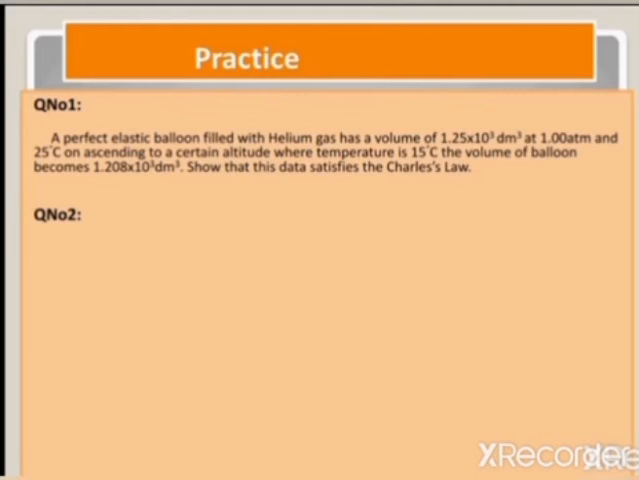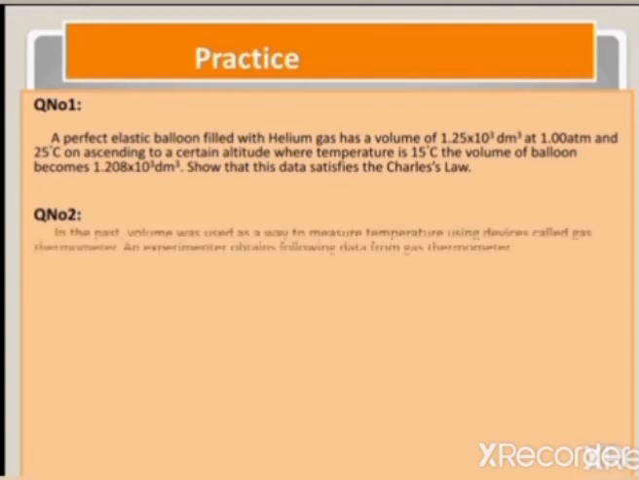Now, according to the statement, when we decrease the temperature of the balloon from 25 to 15 degrees centigrade, the volume of the gas also decreases from 1.25 into 10 to the power 3 to 1.208 into 10 to the power 3. So, there is a direct relationship between volume and temperature.